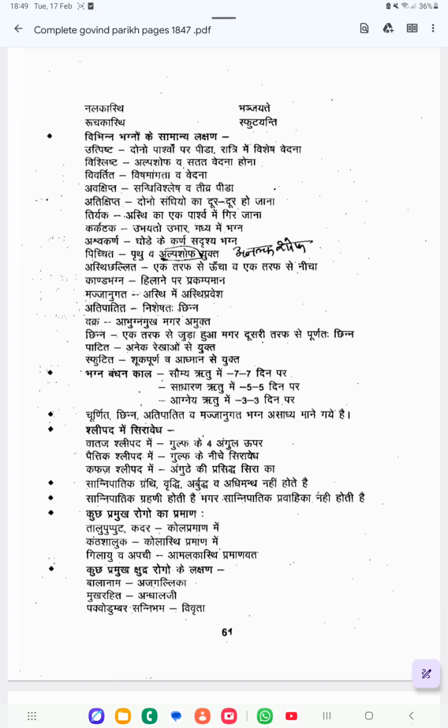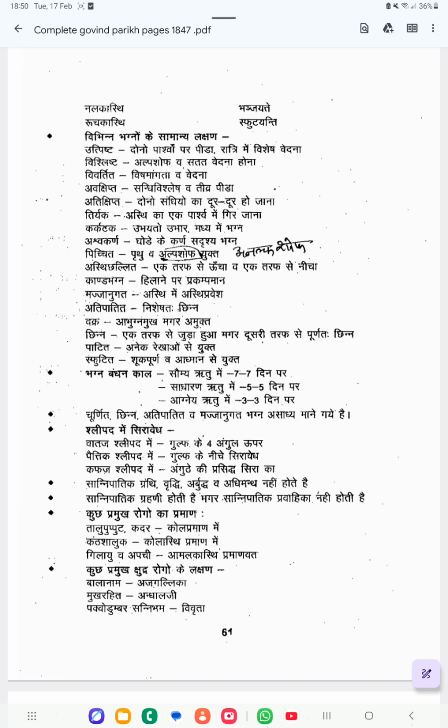Bhagna Sandhana Kala will be happening within 7 days if it is occurring in the Saumya Ritu. If you are getting a fracture in the Saumya Ritu, bandage should be done for 7 days. In Sadharana Ritu, the bandage should be done for 5 days. In Agneya Ritu, it should be done for 3 days. So this is the Bandhana Kala for Bhagna.